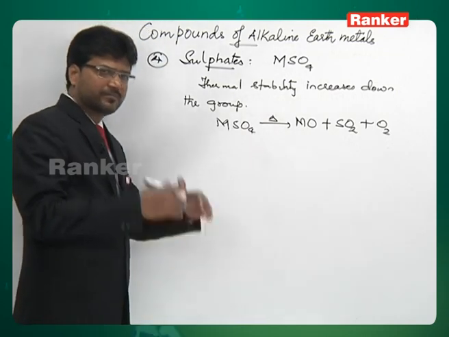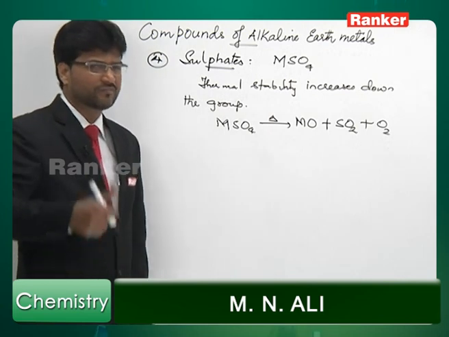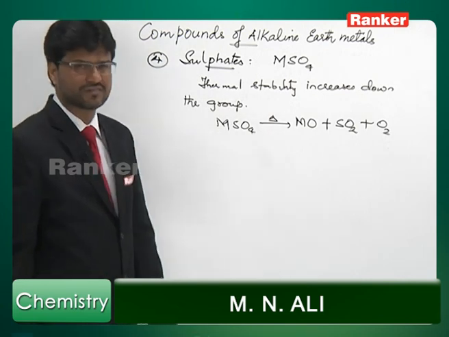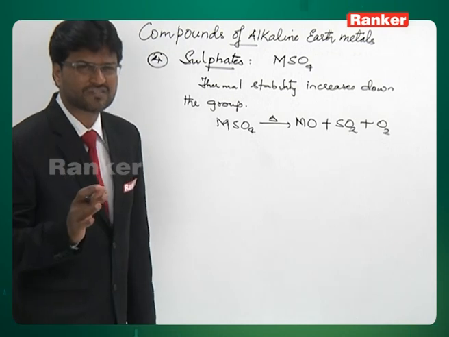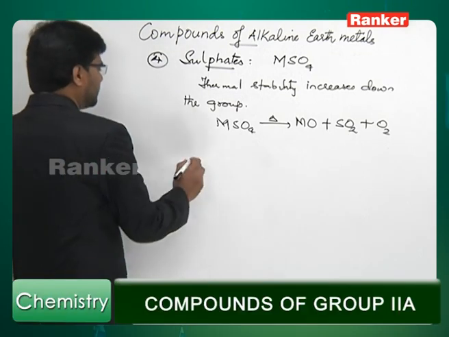So, the temperature at which this decomposition takes place varies. As you go down the group, the temperature at which decomposition takes place increases. Barium sulfate has the highest decomposition temperature. Another important thing you are supposed to know about this is solubility decreases.